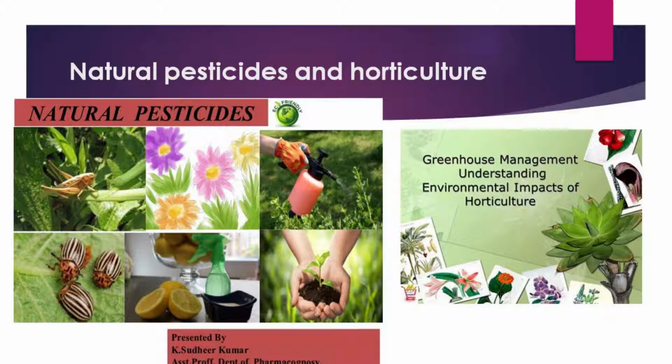Now here natural pesticides are used. Somewhere lime is used, somewhere some sprays are used, and these are all homemade. They are naturally available. So in this natural pesticide there is less use of chemicals. Of course, these natural pesticides must be a little expensive, but in the long run it is good for the crops also.